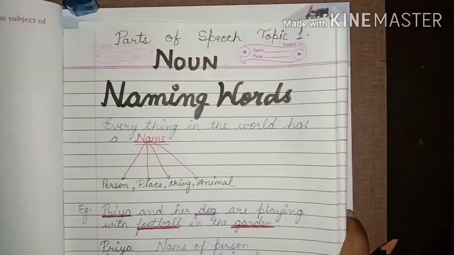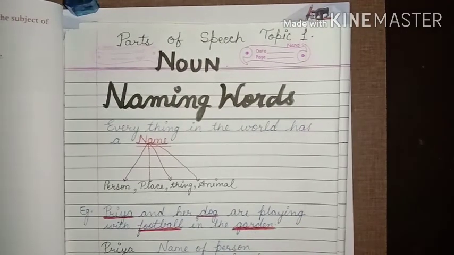Beta, you can see on the screen that noun is one of the parts of speech. In my previous classes, I had already taught you how many kinds and types of parts of speech there are. There are 8 types of parts of speech in English grammar, that are noun, pronoun, adjective, verb, adverb, preposition, conjunction and interjection. So let's begin the first part of speech, that is noun.